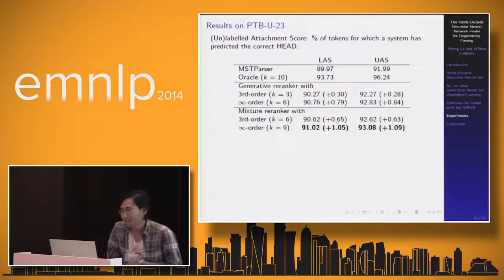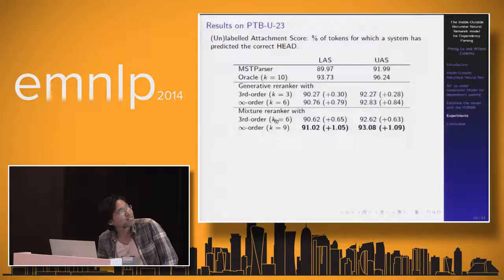And firstly, we compute unlabeled or labeled attachment score. We see the percentage of tokens for which a system has predicted the correct head. And here you can see the mixture re-ranker with the infinite order again gets the highest attachment scores, and actually this re-ranker gives again something like more than 1% improvement over the MST parser.